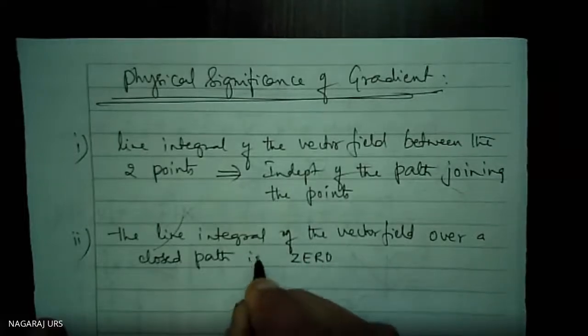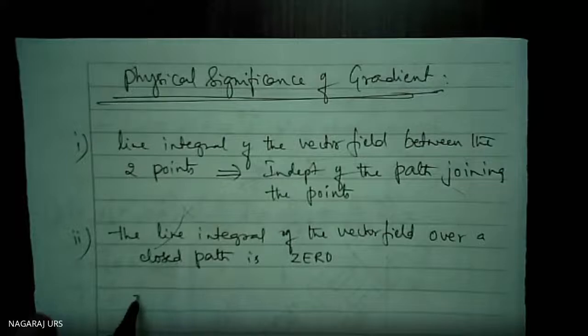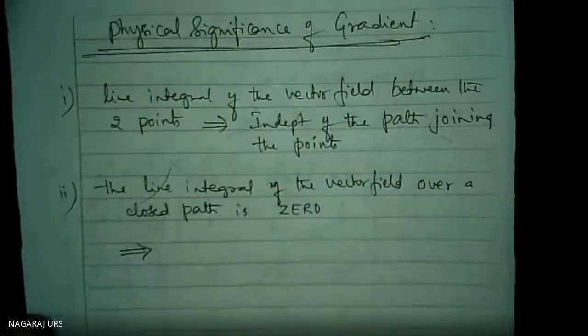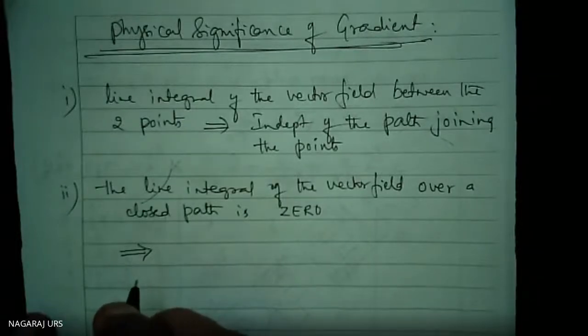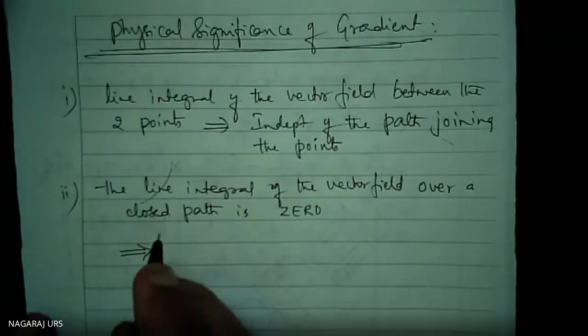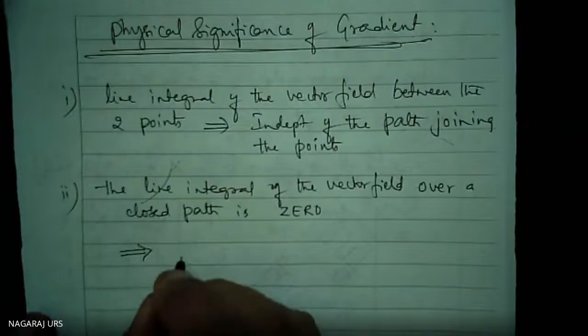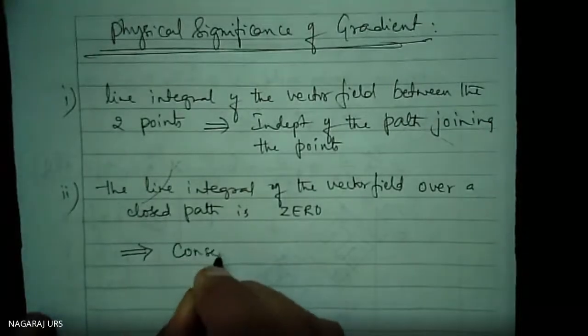If it is equal to 0, then it implies it is a conservative field. If these two conditions hold good, it is a conservative field.